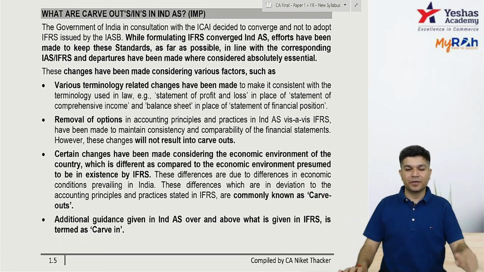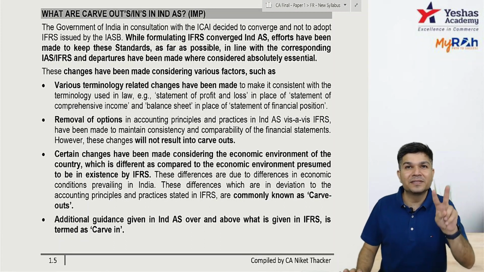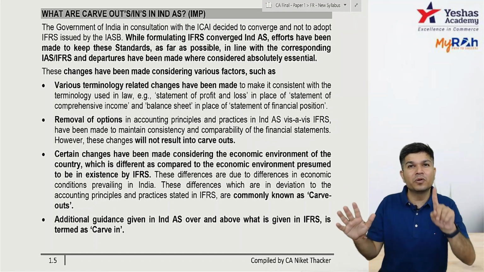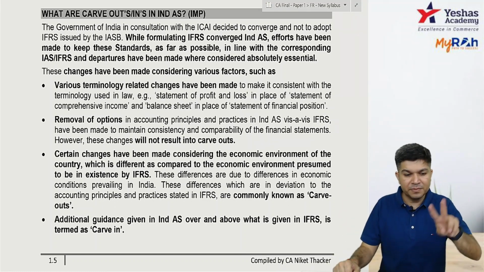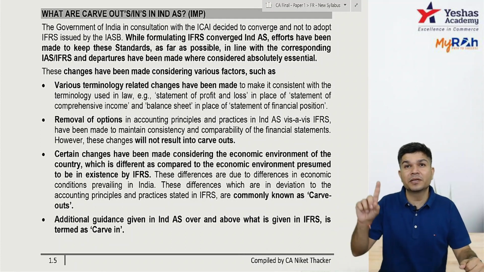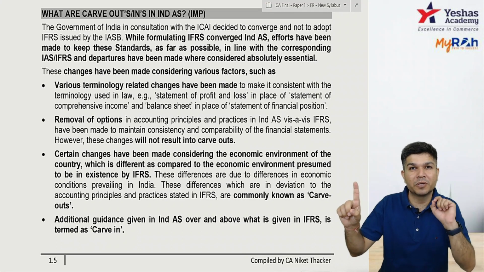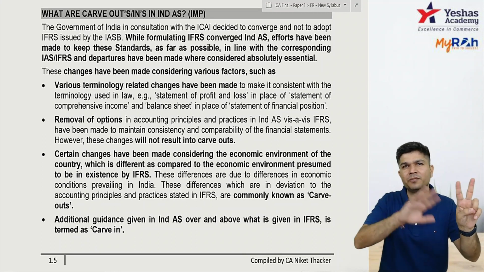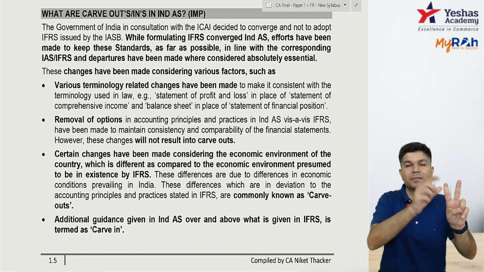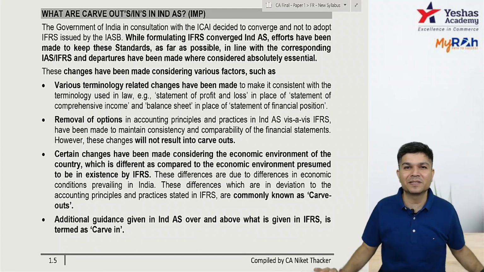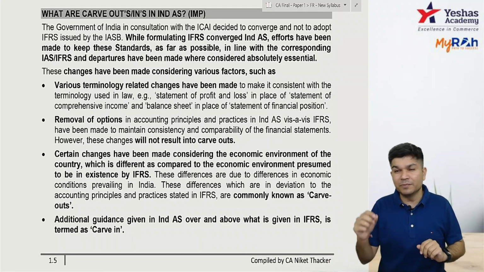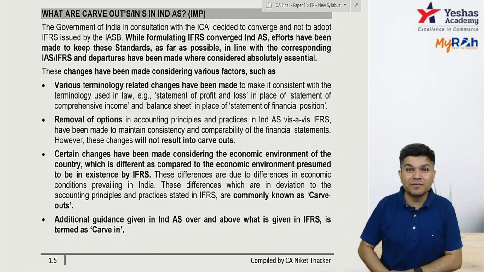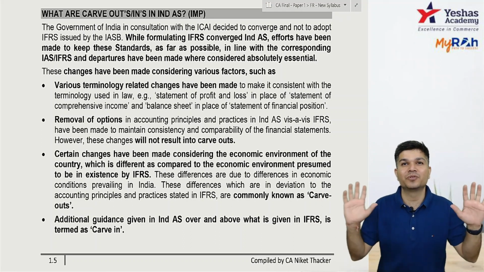Carve out. Okay, now suppose under IFRS there are two options. They say either you take here or you take here. In IND AS suppose we follow only one thing, we don't give the option. So in IFRS there are two options, we are giving only one, then it's not carve out because still what we follow is what is there in IFRS. Out of two options, we remove an option, that's not carve out. But they take it in P&L, we change it and make it capital reserve, that's carve out.